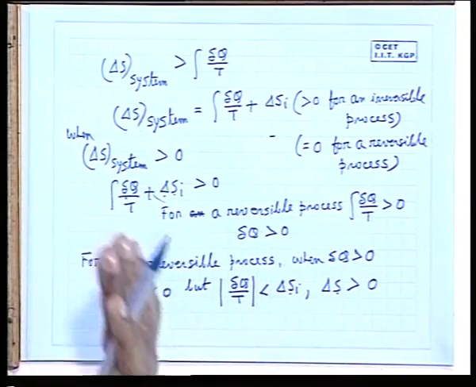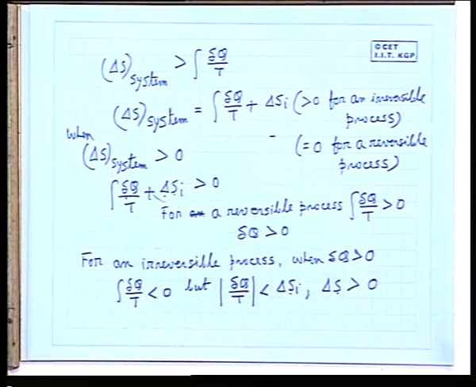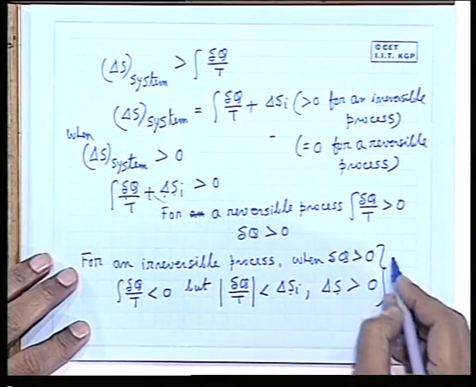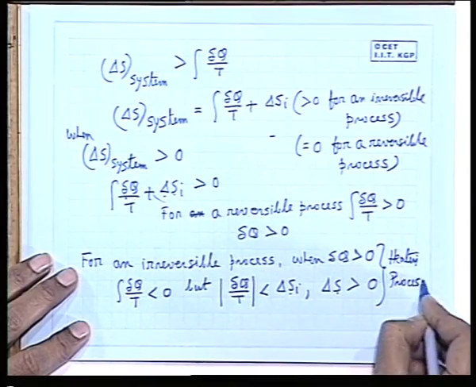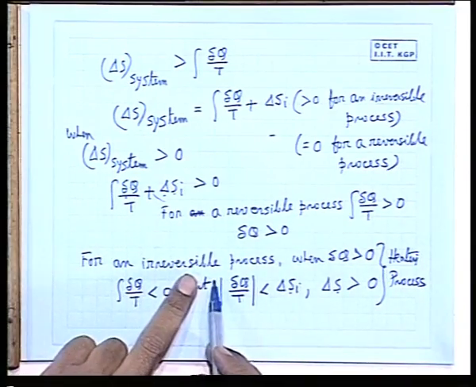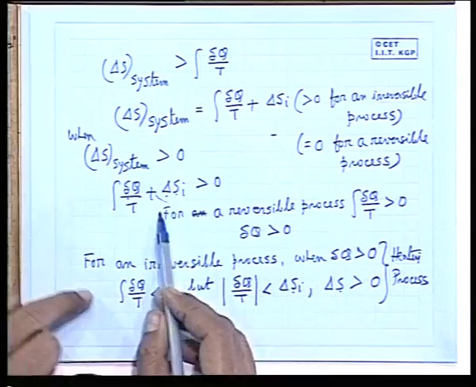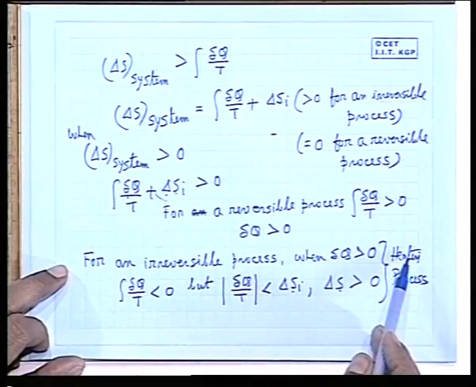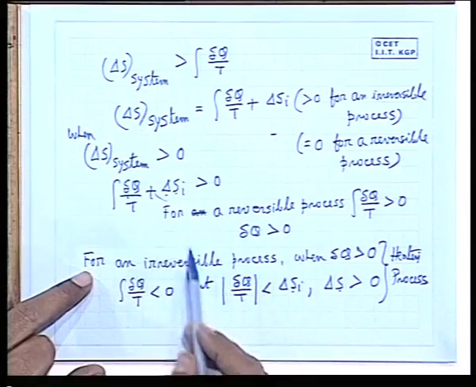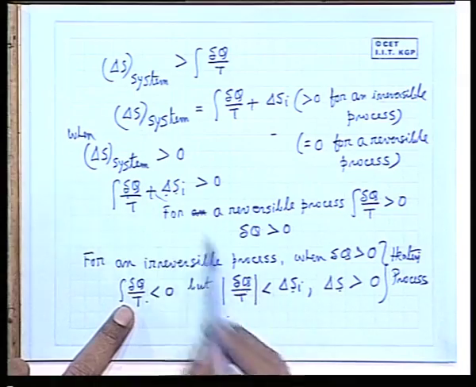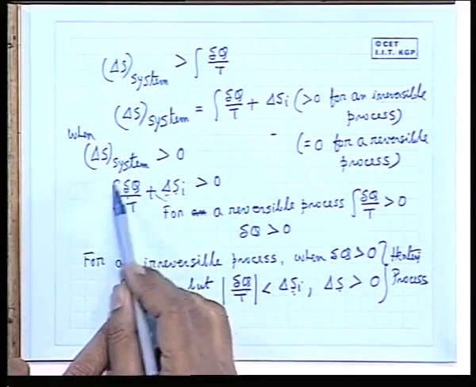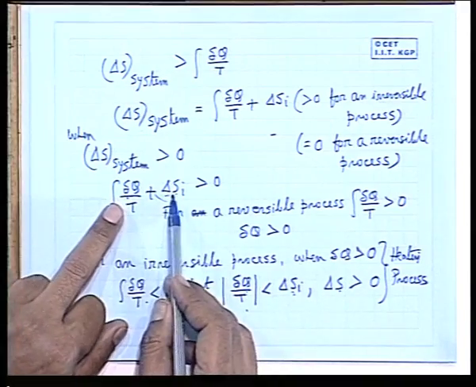That means that in case of an irreversible process, even if you extract the heat, entropy may increase, but in both the cases temperature increases. So, heating process, I just explained it. Now, you see, for an irreversible process, if you add heat plus the internal irreversibility, obviously temperature will increase and it is a heating process and entropy will increase. But here even if you take the heat, if delta Si is more than the absolute magnitude of delta Q by T, this sum is greater than 0.